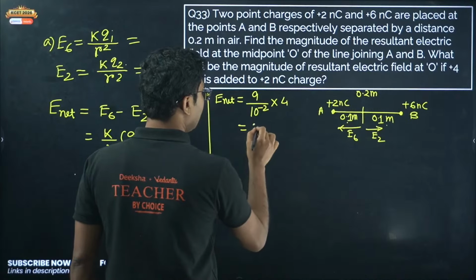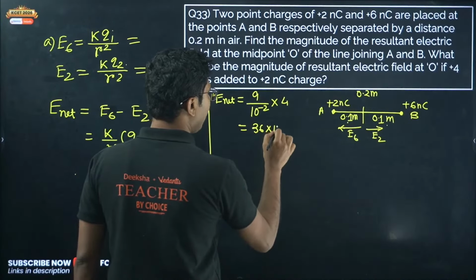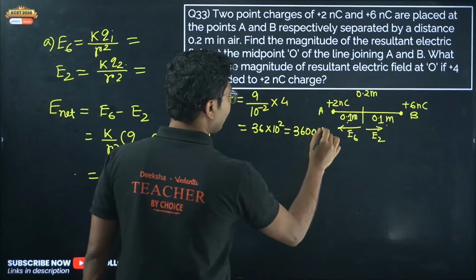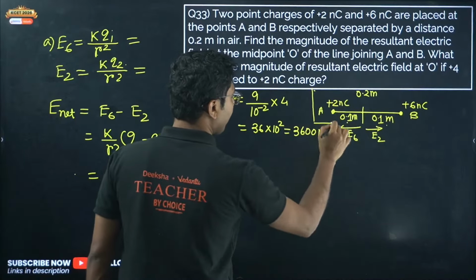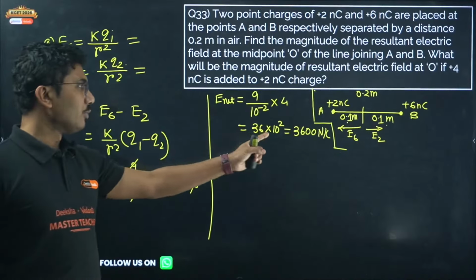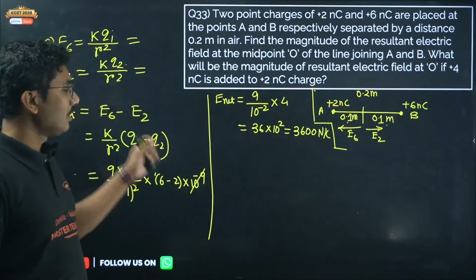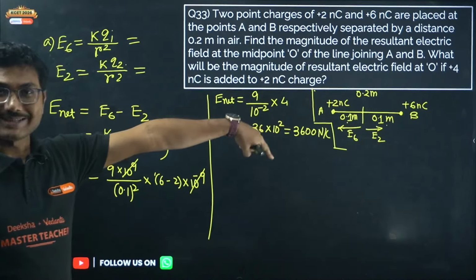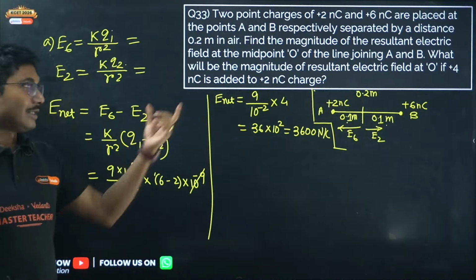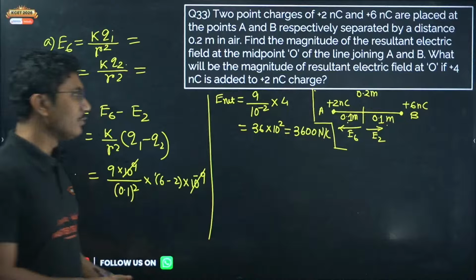So it will be 36 into 10 to the power of 2, or 3600 Newton per coulomb. This is the part where you calculate the electric field due to the combination of charges at the midpoint. Now if you use this method, then the part 2 answer will be very, very easy to explain.